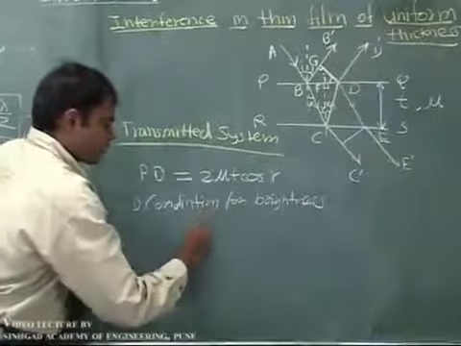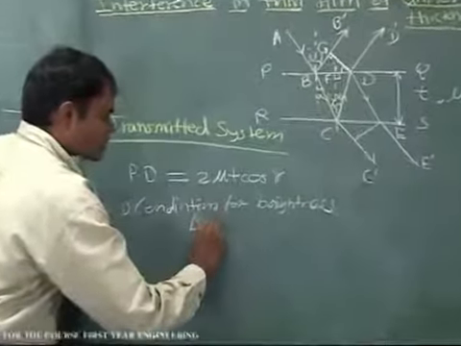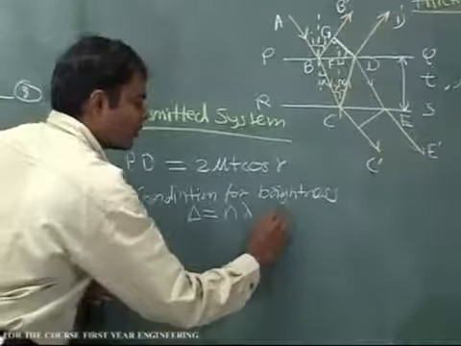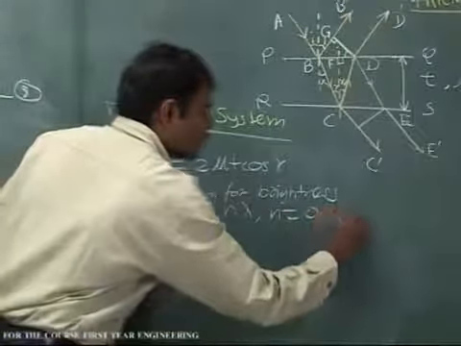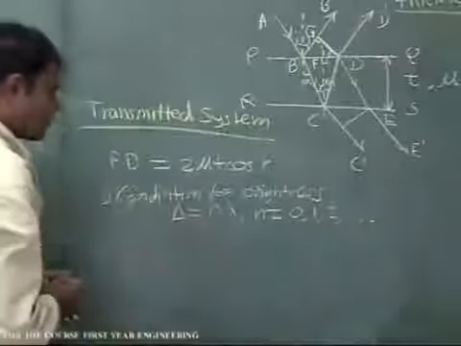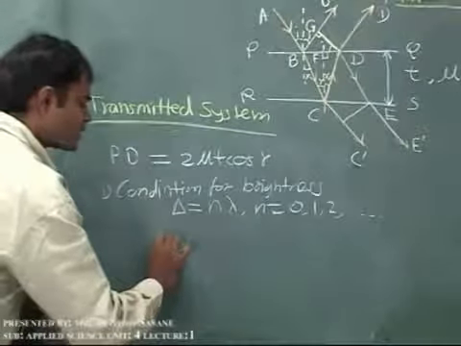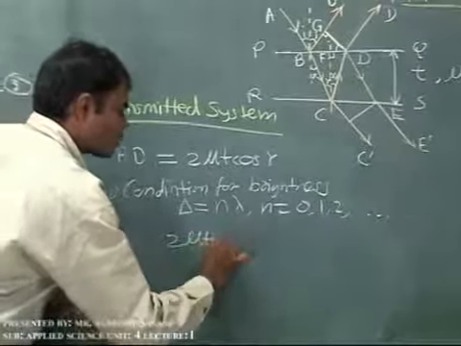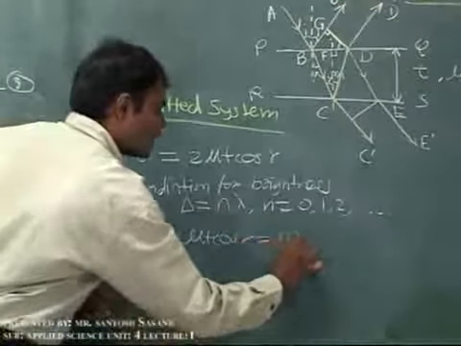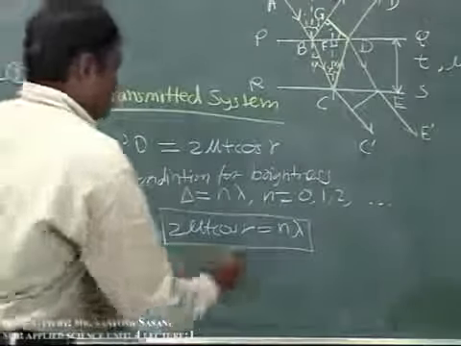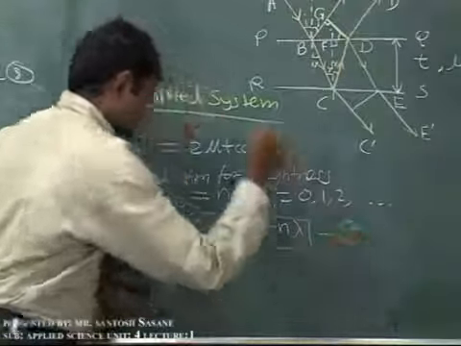Now for brightness, we know that the condition is that the path difference delta must be equal to an integral multiple of the wavelength, that is n lambda, where n is equal to 0, 1, 2, 3 and so on. Now comparing these two equations, we get the condition for brightness in the transmitted system as 2 mu t cos r is equal to n lambda. This is equation number 10.